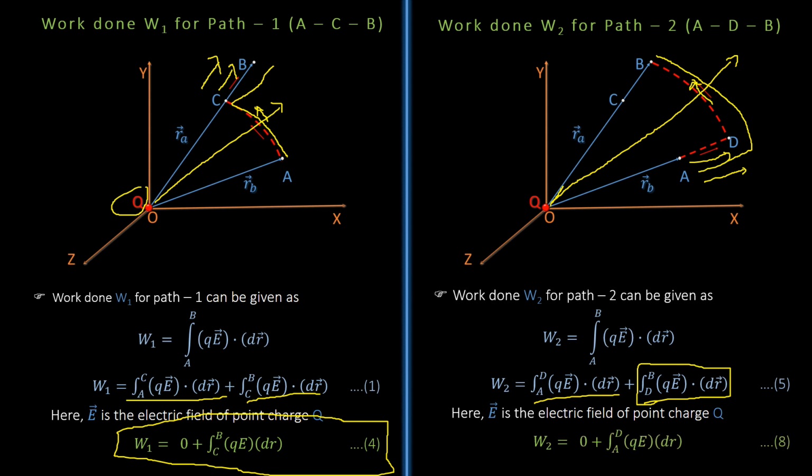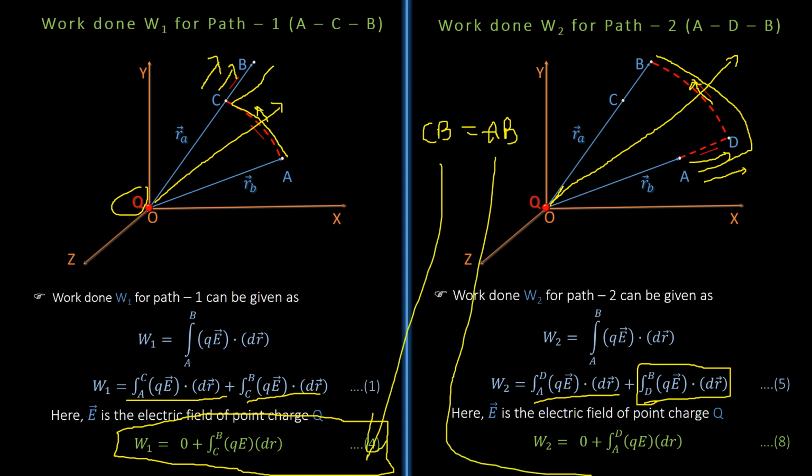Now, if you remember, we chose C point in such a way that OC is equal to OA, and then consequently we have CB is equal to AD. Now apply this to equation 4 and equation 8. So we can say that W1 and W2 both are same because AD is equal to CB, which is very clear from the figure also.